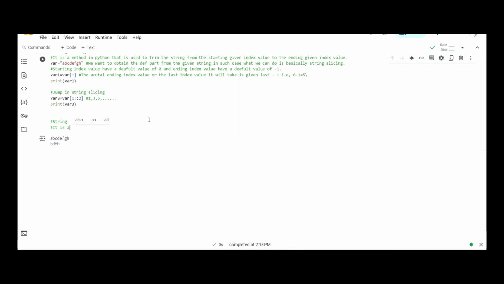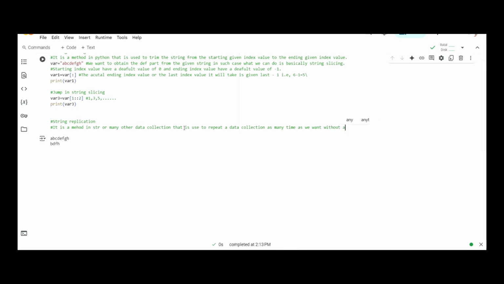It is a method in string or many other data collections that is used to repeat a data collection as many times as we want